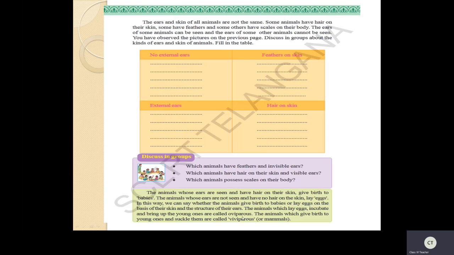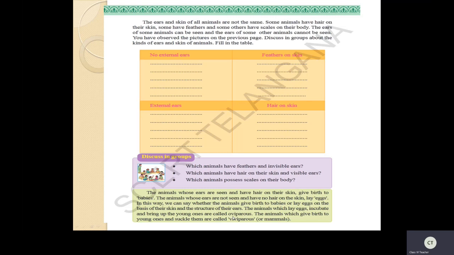Now if you see this hen, they will lay eggs, and after a few days when the eggs hatch, what happens, children? Yes, small chicks will come out from that egg. So new young ones are coming through the eggs. So these kinds of animals we will call oviparous. See, this egg is in oval shape.